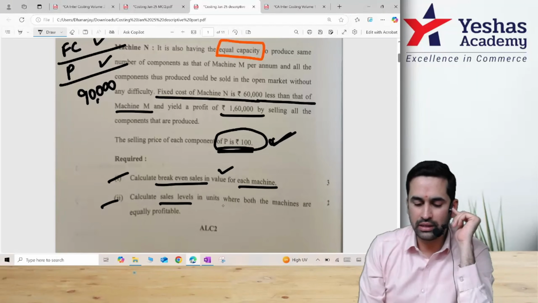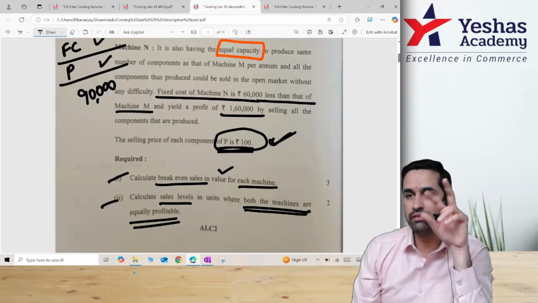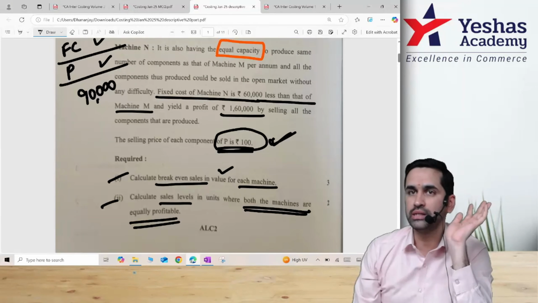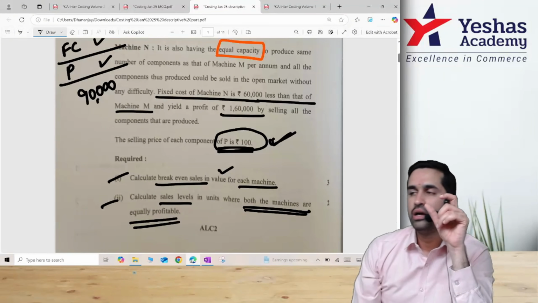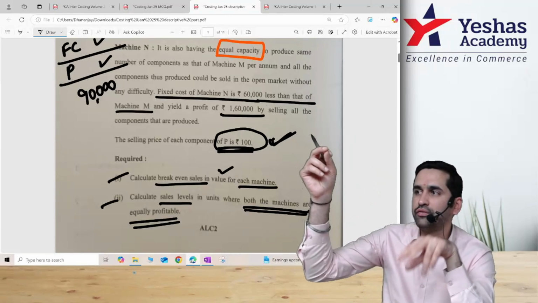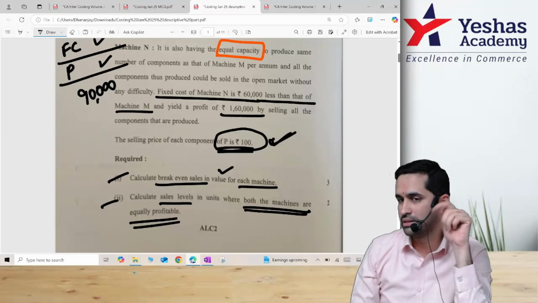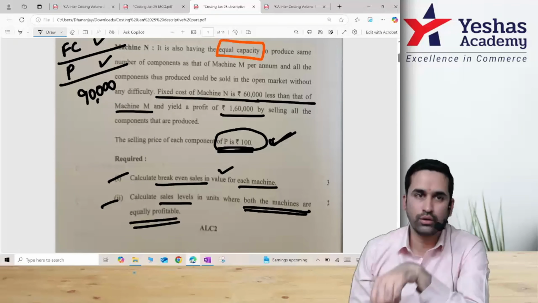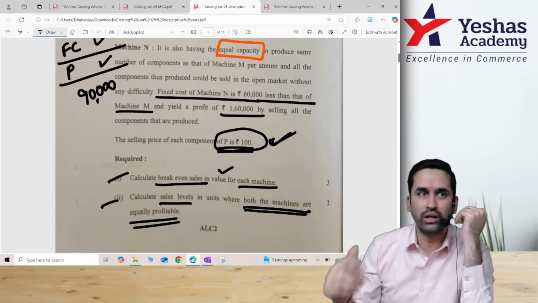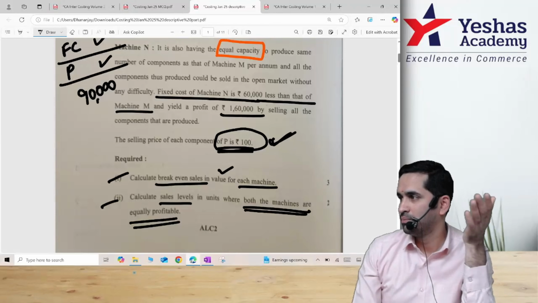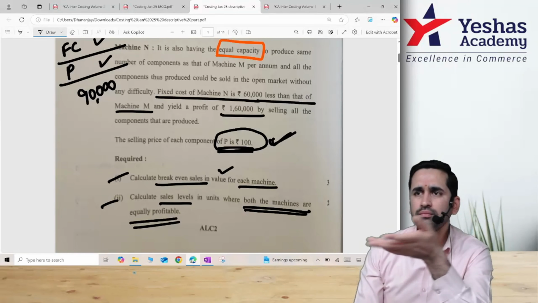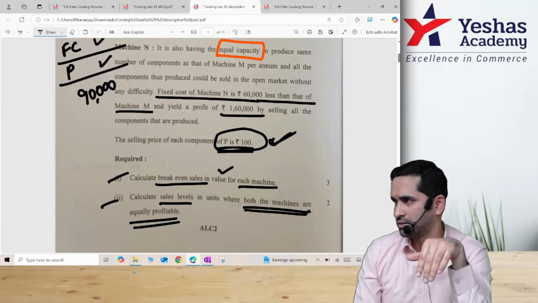Calculate sales level in units where both the machines are equally profitable, the indifference point. Anyway, price is same. If cost is same, profit will be same. Follow what I am saying. Selling price is same. That means if you find out the indifference point where cost is also equal, when sales is equal, if cost is equal, profit will also be equal. This is indirectly an indifference point question. If you're not able to recall the indifference point in the exam hall, you let the number of units be X and solve. X into price minus variable cost, fixed cost is available. Wherever you have a better profit, you can answer this question.